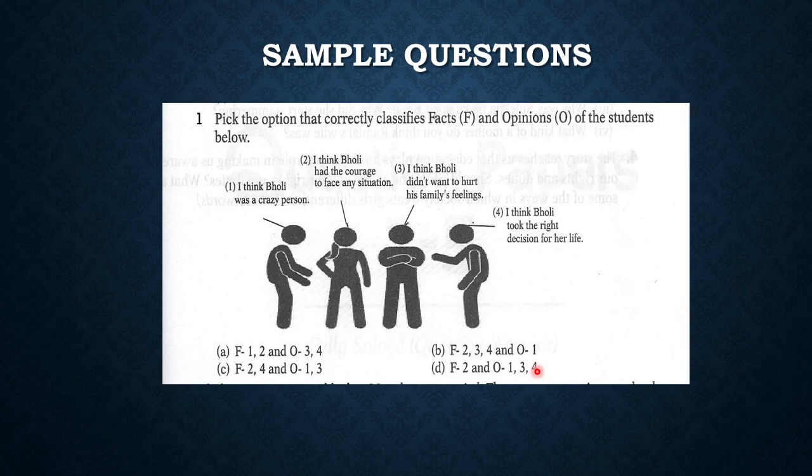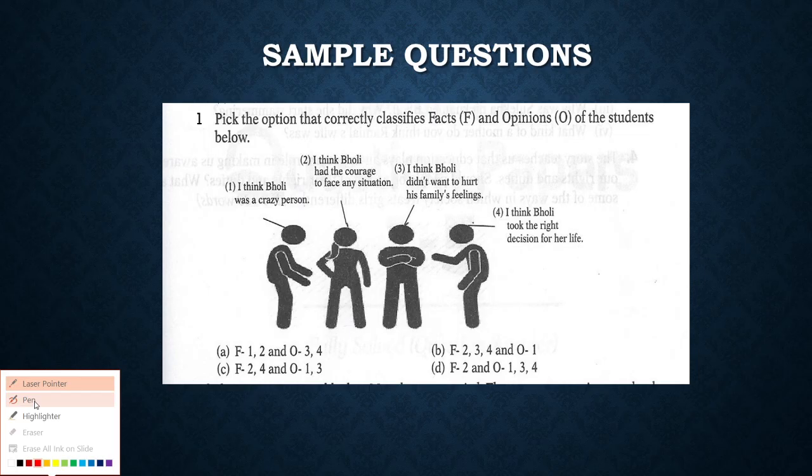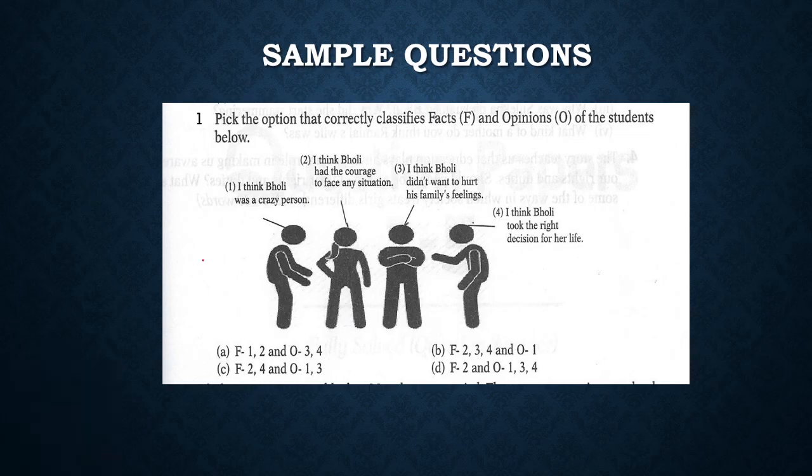Now, the first sample question. This is from the chapter Bholi. We have to pick out the option that correctly classifies the facts or opinions of the students below. What we should do is read all the statements first one by one, and then write F or O above each statement. If it is a fact, write F. If it is an opinion, write O. After that, go to the options and check. First, you decide what you feel and then compare with the options.